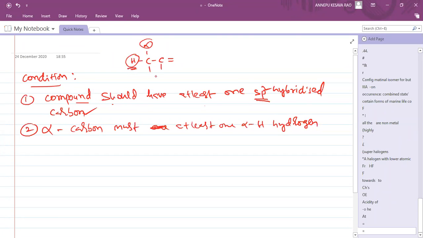Then only you can observe hyperconjugation. Why? Because the statement itself says the CH sigma bond conjugated with a pi bond or positive charge or free radical will be delocalized. So the CH sigma bond is to be delocalized, so minimum one hydrogen is required. So these are the conditions. And tomorrow, in the next class, we'll see the applications of hyperconjugation.